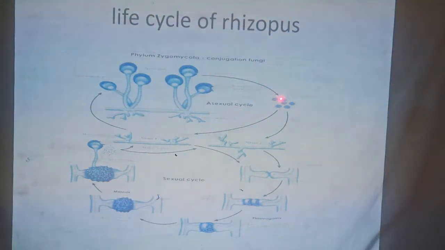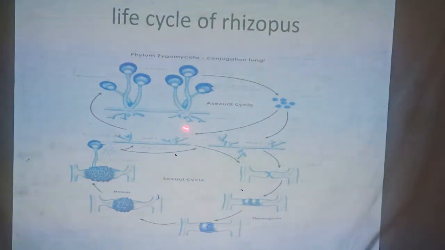Here the nature of this spore is haploid, so there is no meiosis taking place. So this spore is called a mitospore.